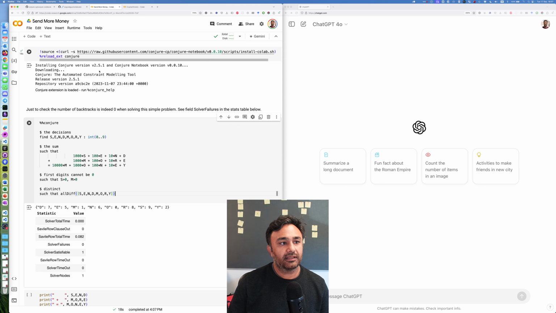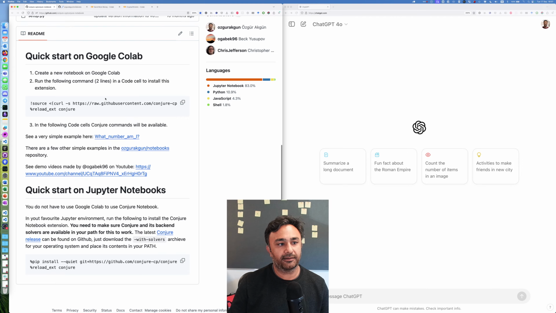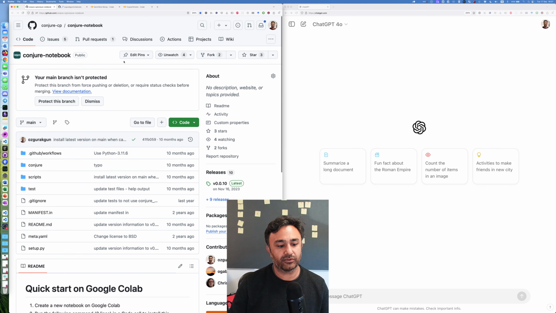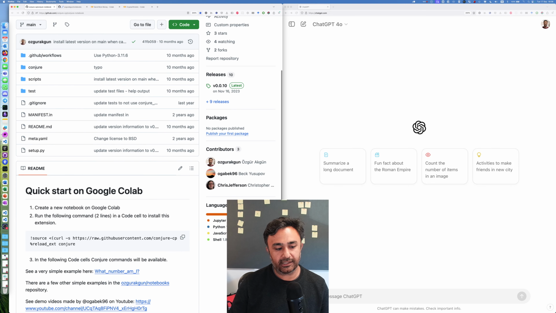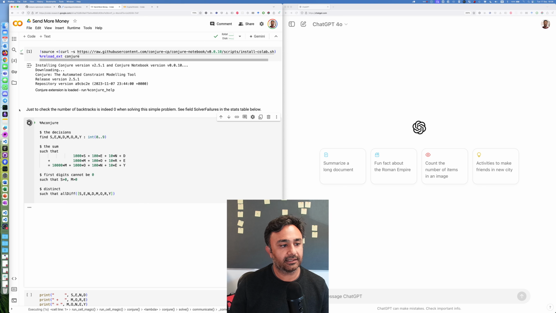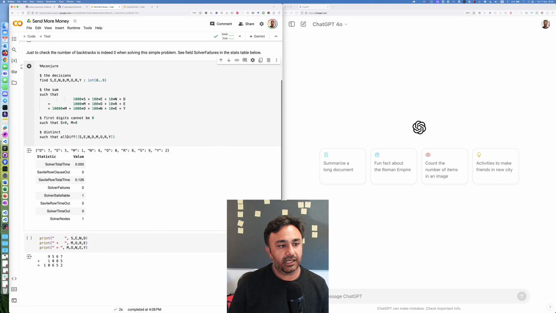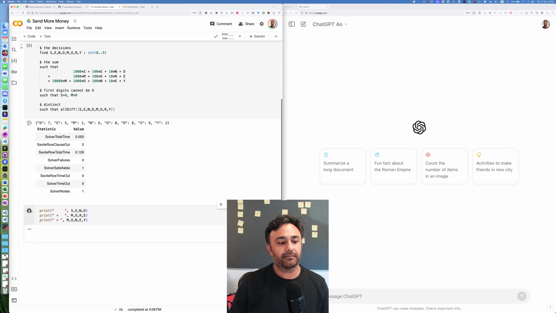So I'm using the Conjure notebook implementation for this. If you go to the Conjure notebook repository, there's a one-liner here. Well, it's actually 2 lines. You copy that and run it as the first command on a Google Colab notebook. It installs Conjure, so it's available to run in this Jupyter environment. You click that, it should find the single solution. And those values are now available in Python, so you can print them, and it looks like an equation there. You can double check for yourself, and that seems to add up.